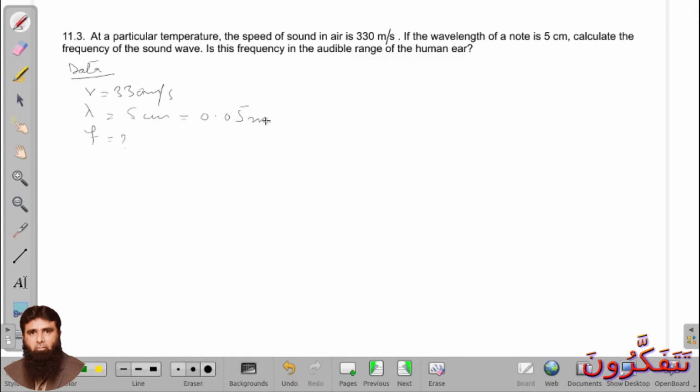Calculation, as V is equal to F lambda. So velocity is given to us, 330. We have to find the value of frequency, and lambda is given, which is 0.05.